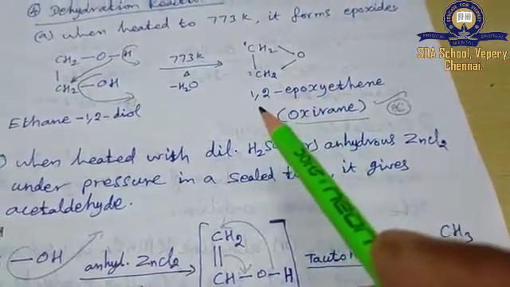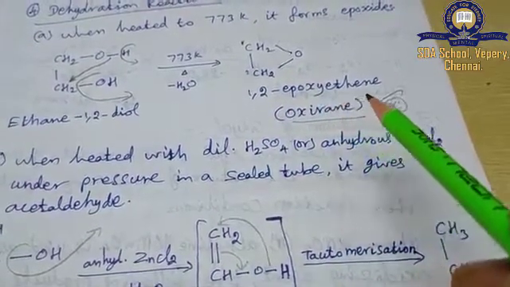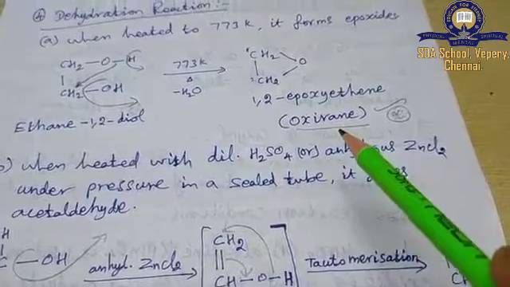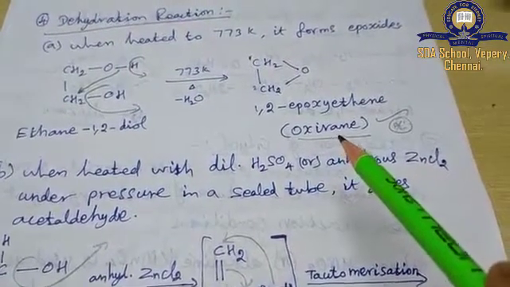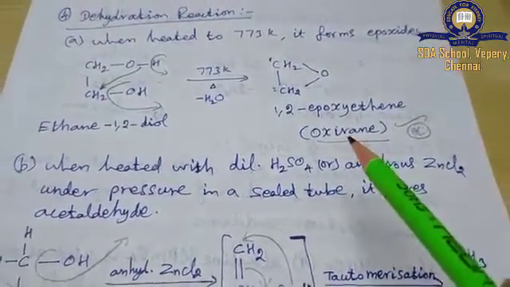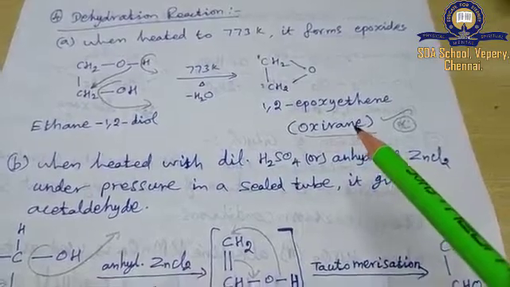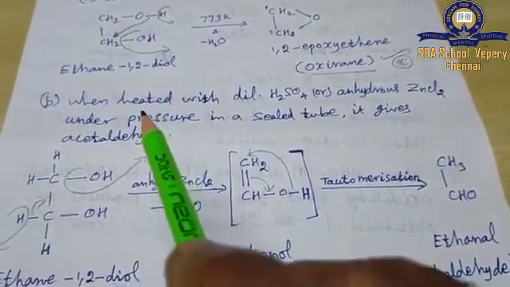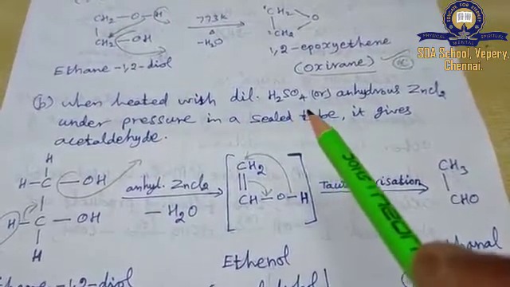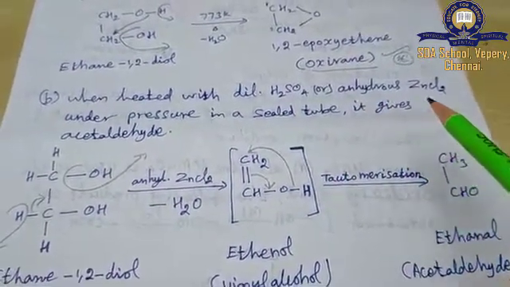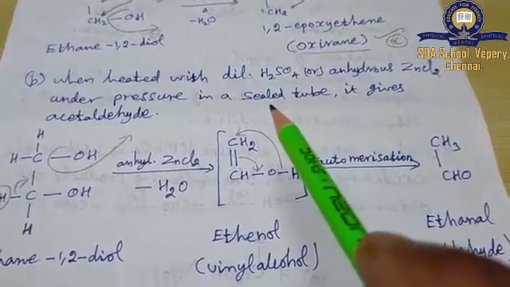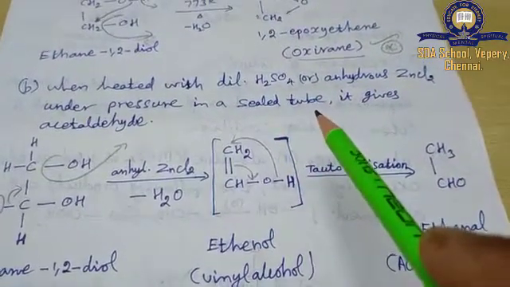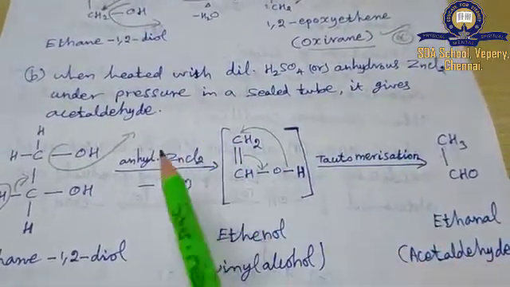That is 1,2-epoxyethane, that is oxirane. Take care, you may expect this in a 2 mark question. They may ask what is oxirane. And the second type of dehydration, when heated with dilute sulfuric acid or anhydrous zinc chloride under pressure in a sealed tube, it gives acetaldehyde.